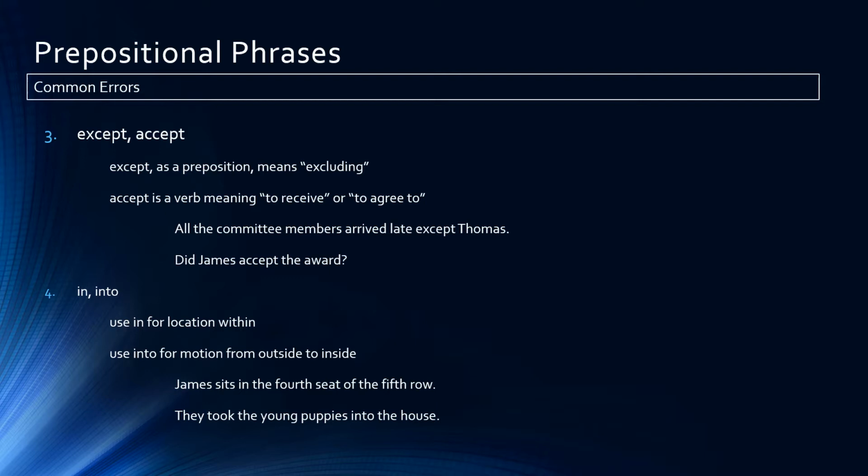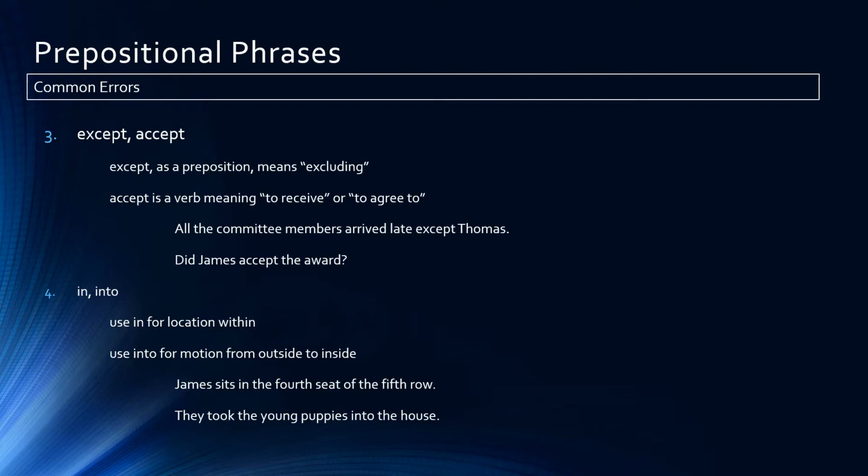Number 4, in and into. We use in for location within something, and we use into for motion from outside to inside. James sits in the 4th seat of the 5th row. The word in is showing location. In what? In the 4th seat. They took the young puppies into the house. Into here shows motion from outside to inside.